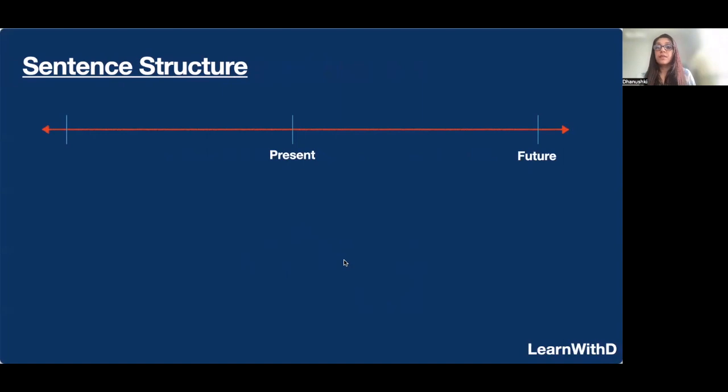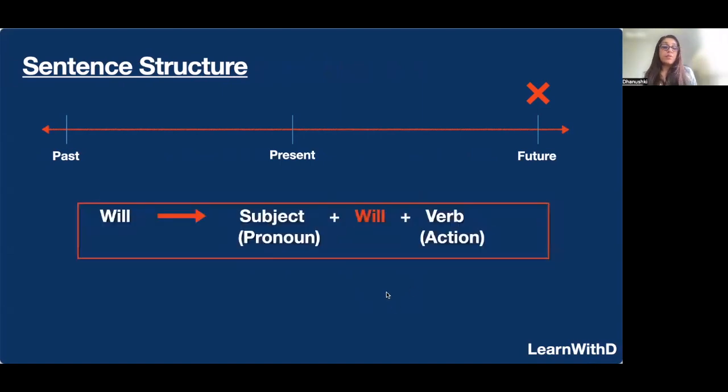Okay, so next let's look at the sentence structure. Okay, so if you've seen my videos before, you know what this is. Yes, this is a timeline, right? So we have the present, we have the future, and we have the past. So when we talk about the future simple, yes, we talk about the future, right? The actions that are going to happen in the future. Maybe tomorrow, maybe 10 years from now, future. Right?